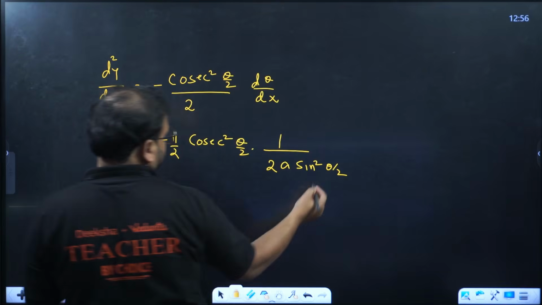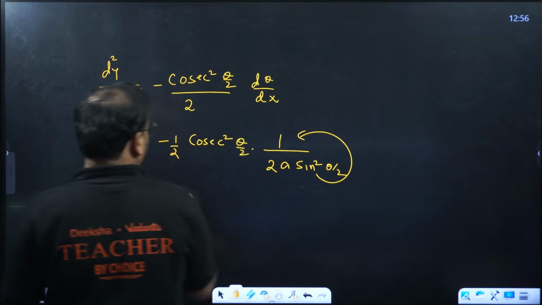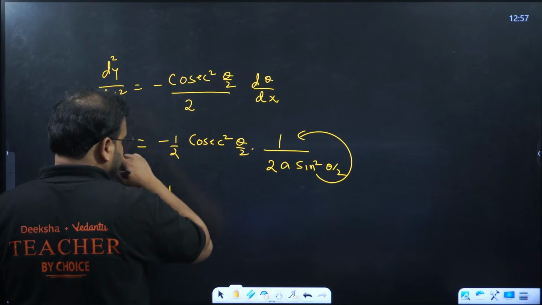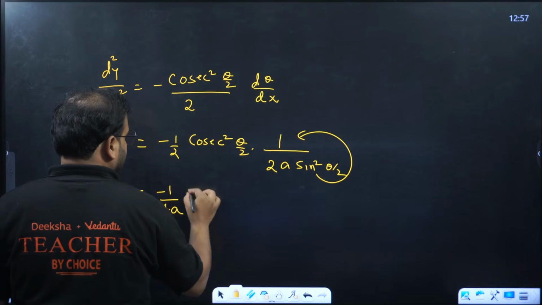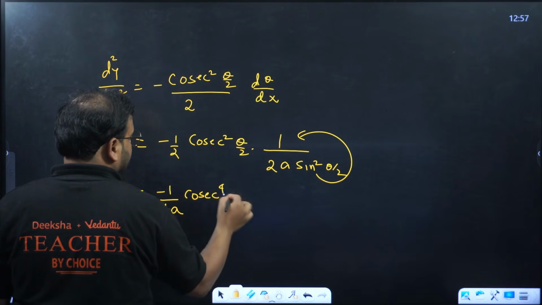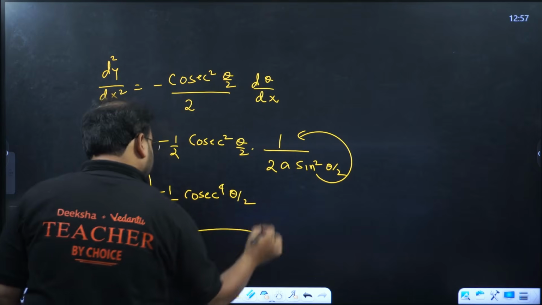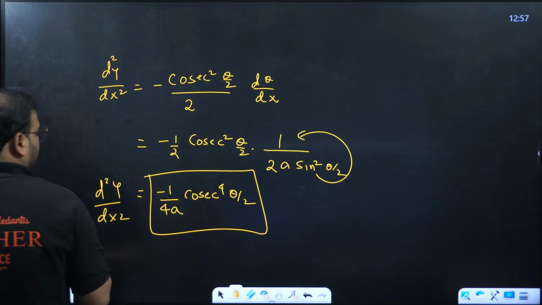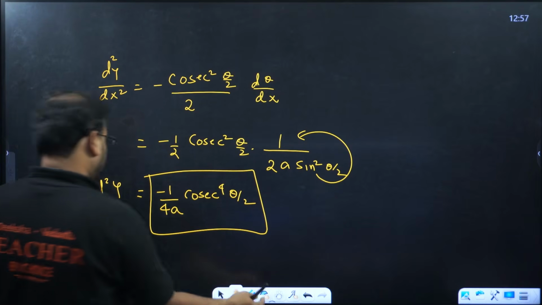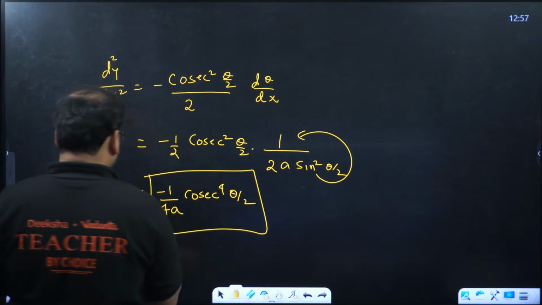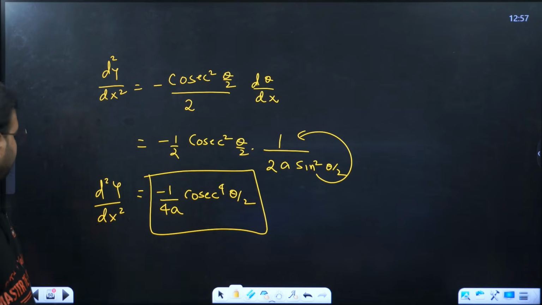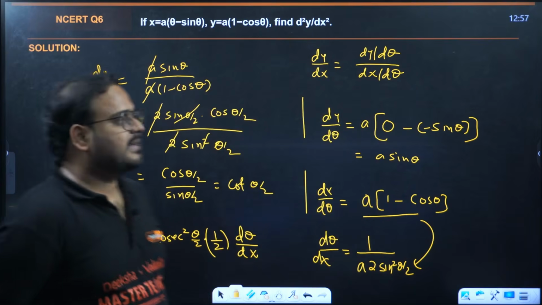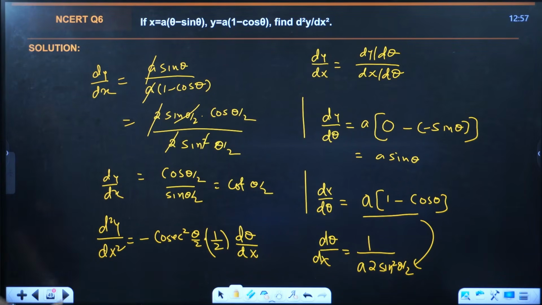So I'll take this also in the numerator only. Getting the answer as minus 1 by 4a. 2 into 2 is 4, a as it is. This will also become cosec square, so it becomes cosec power 4 theta by 2. This is my answer, d square y upon dx square. Question like this, if it comes for 5 marks, please have a look. Question number 6. Application of parametric form in second order derivative. Clear?